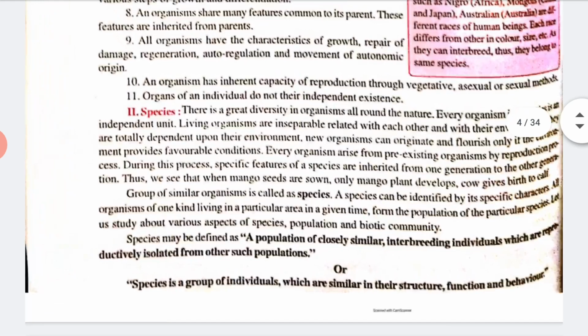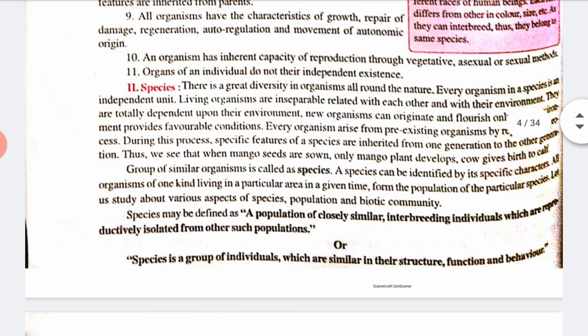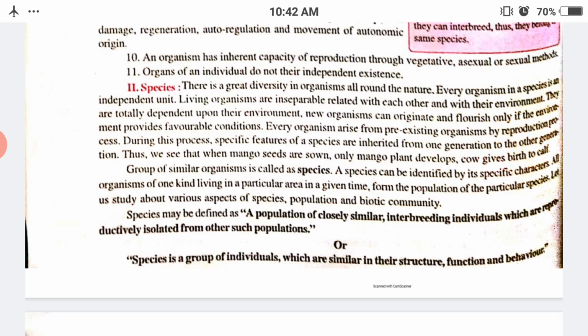Now let us talk about the species. What is a species? A species is a group of similar organisms. Or a species may be defined as a population of closely similar, interbreeding individuals which are reproductively isolated from other such populations. Or again, we have one definition that a species is a group of individuals which are similar in their structure, function and behavior.